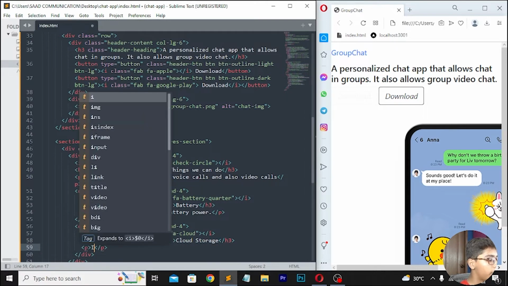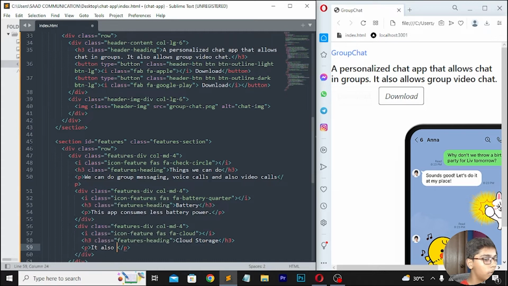Then move down, right here p tag, it also supports cloud storage, like this.